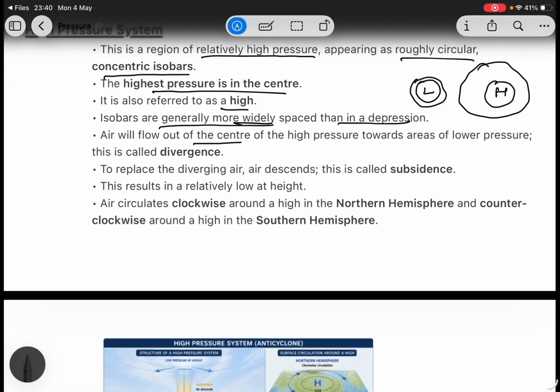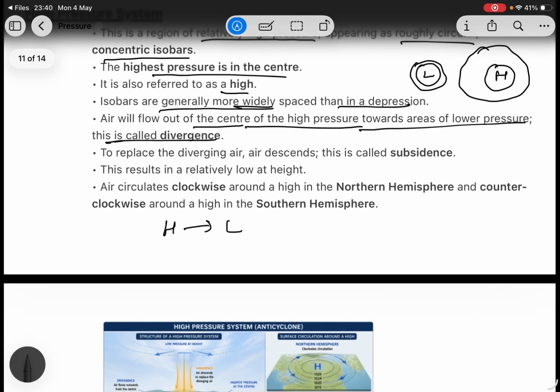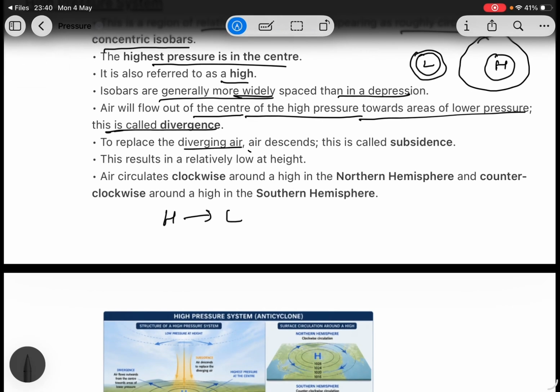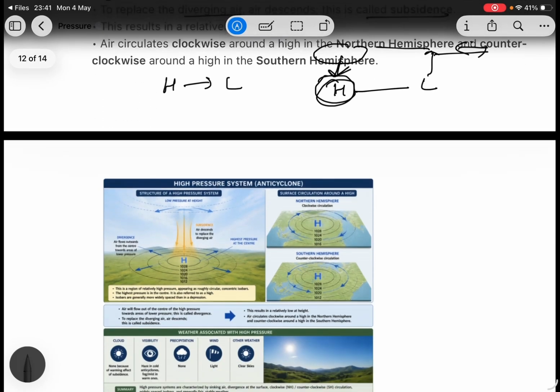Airflow goes out of the center of the high pressure towards the area of low pressure. This is called divergence. Airflow is from high to low. To replace the diverging air, air descends. This is called subsidence. As I told you, if the air from high pressure is going to low pressure, there will be an empty space here. So air above this will descend and capture this place. Made with the winds, it will flow here or here, depending on the winds.